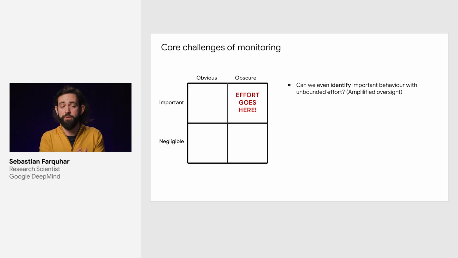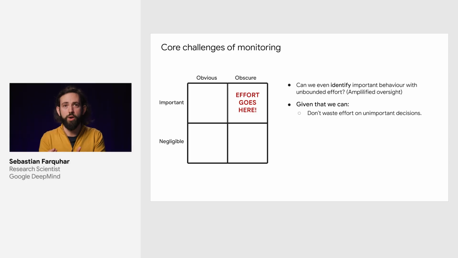An important caveat here is that all of this assumes that in principle, if we did put in as much effort as we practically can, we could identify whether behavior is harmful or not. And it's not at all obvious that this will be possible with sufficiently advanced AI or with sufficiently complicated situations. We're depending on amplified oversight to provide that guidance, and that's covered in a different talk. So given that we could, in principle, do that, how do we avoid wasting effort on unimportant decisions? And how do we avoid wasting effort on obvious harms?